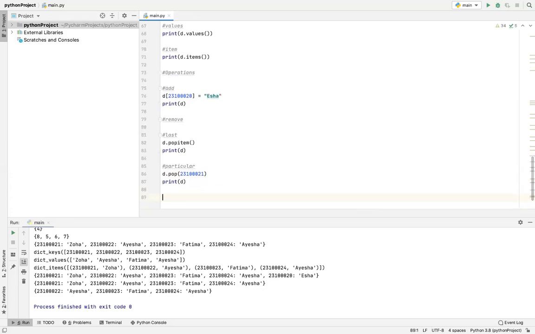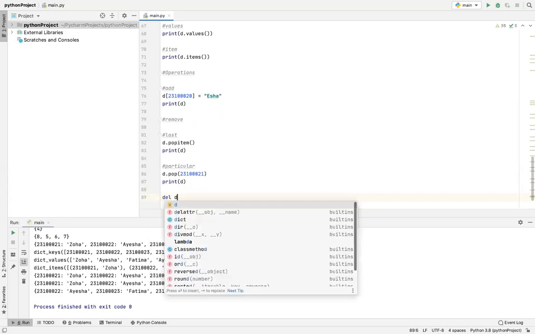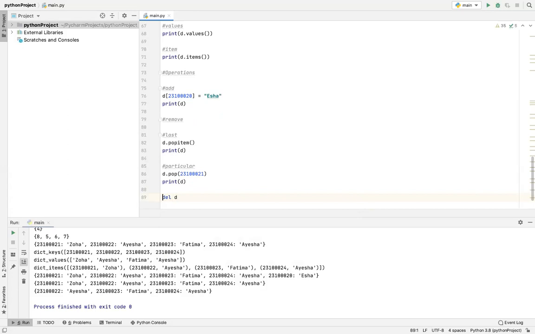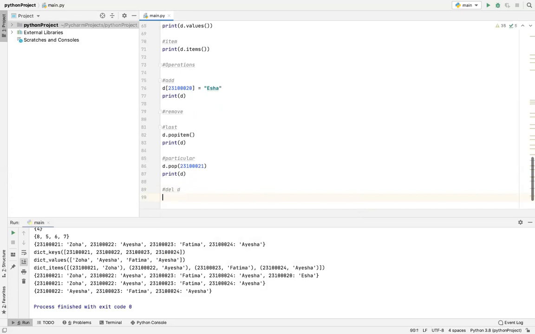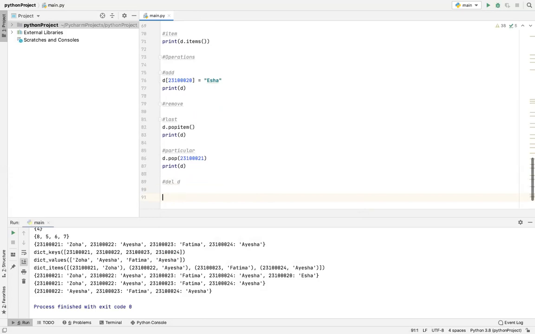To delete, I'll come at the end. The delete is always the same, del, and then the name of the dictionary or the data type. I commented it out because I don't want to delete it at the moment. If you have to copy a dictionary into a new one, for example, this was the roll number.